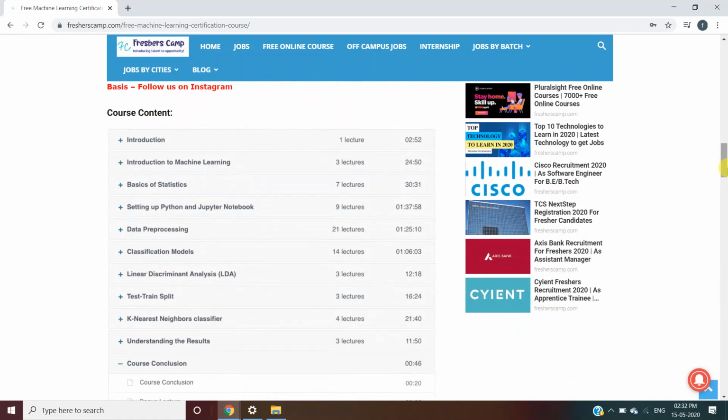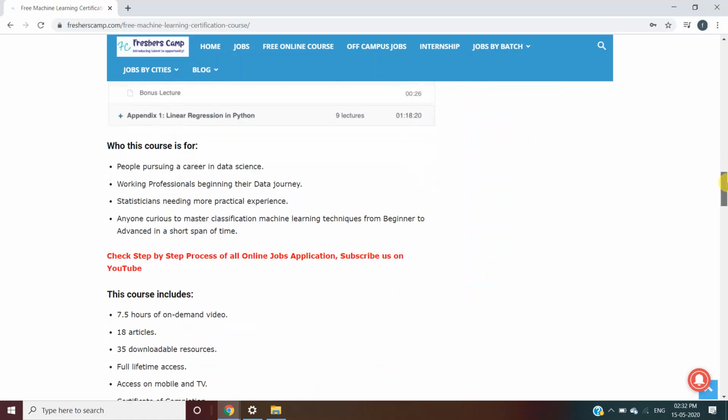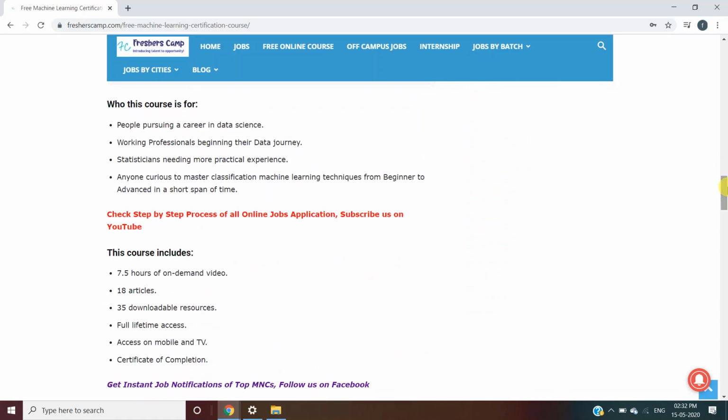So this is about the course content, the chapters or the lectures and timing during the machine learning certification course. Who is this course for? People pursuing a career in data science, working professionals beginning their data journey, statisticians needing more practical experience, anyone curious to master classification machine learning techniques from beginner to advanced in a short span of time.